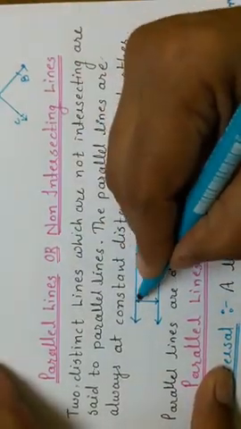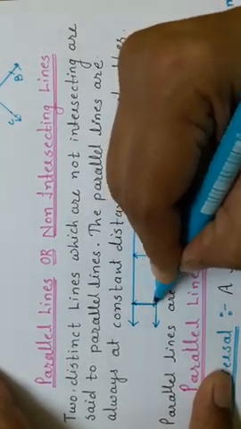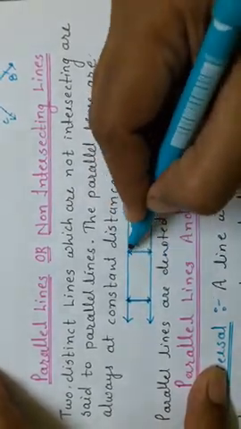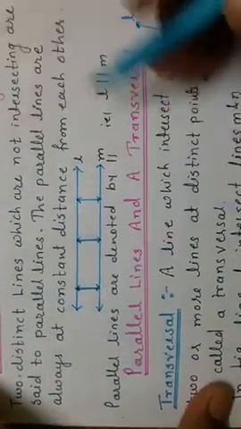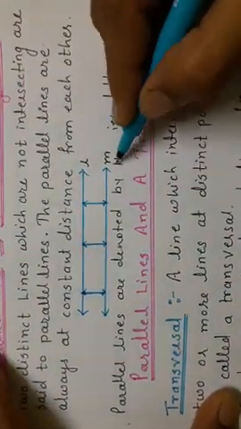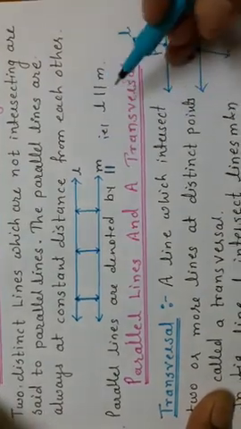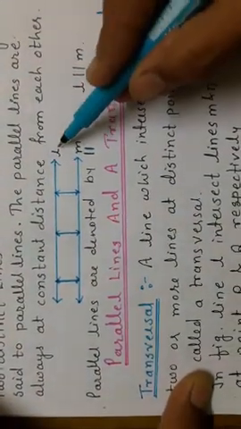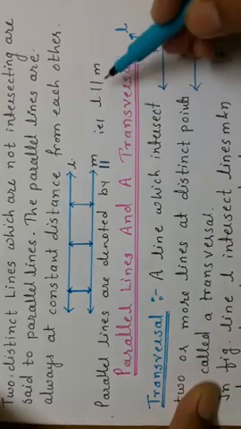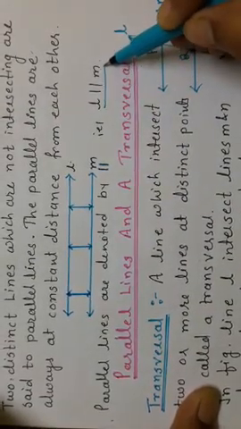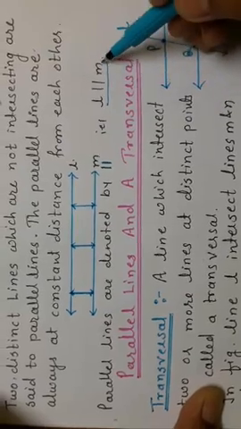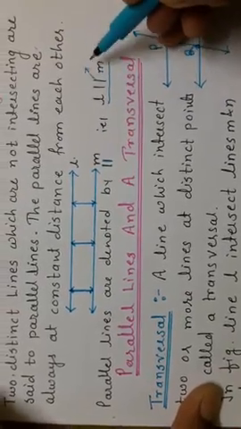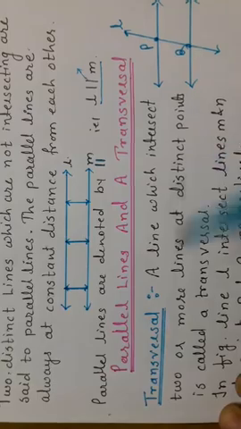If we think about these two points, the distance between the two lines is the same here also and here also. The parallel lines are denoted by two vertical lines, which we call the symbol of parallel. If I want to write L is parallel to M, in symbolic form we can write L parallel to M, where these two lines are the symbol of parallel.